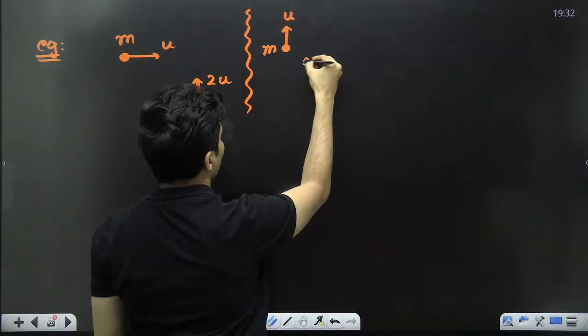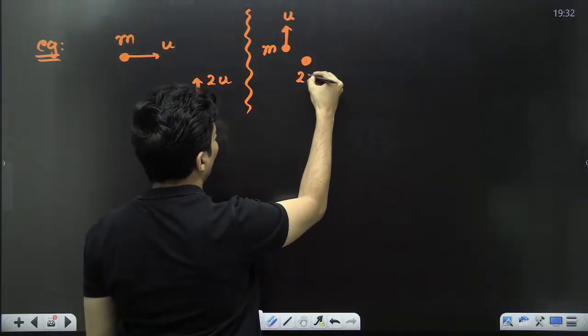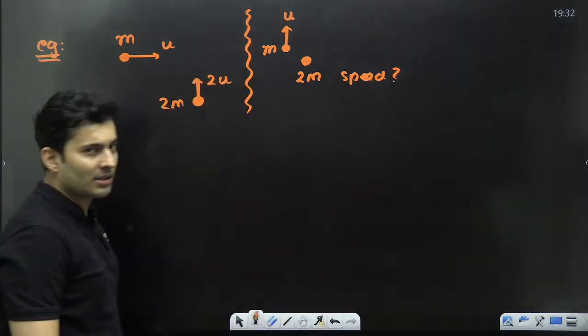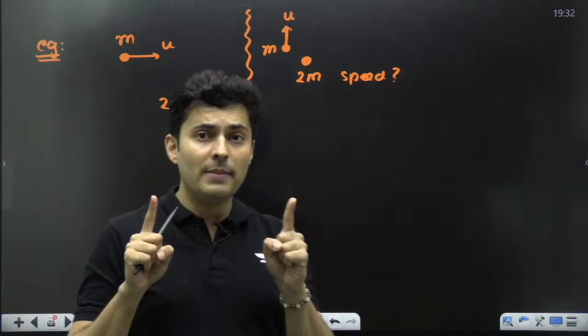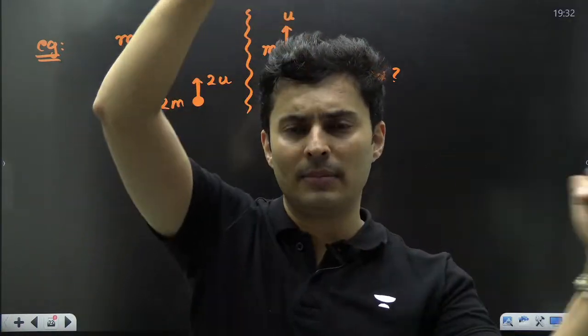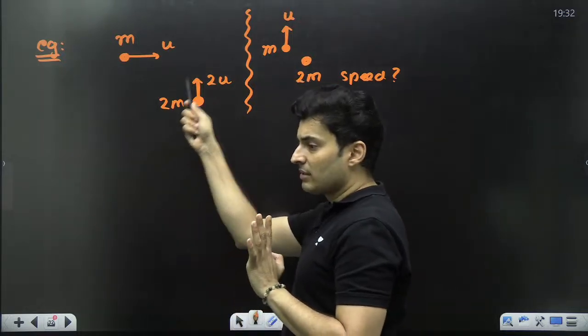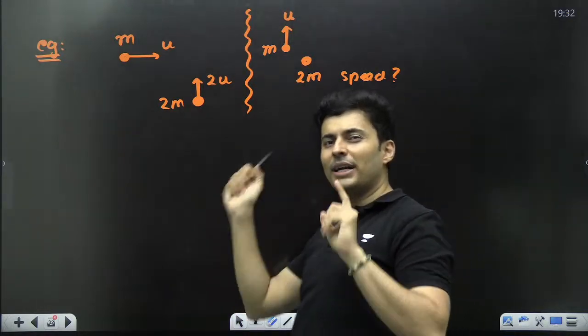So the question is, what is the speed of 2m? What is the speed of the other mass? Do you see this is a collision in 2D problem? They came like this, and they went like that. We know the initial things. We know one of the final things. We need to find the other final thing.